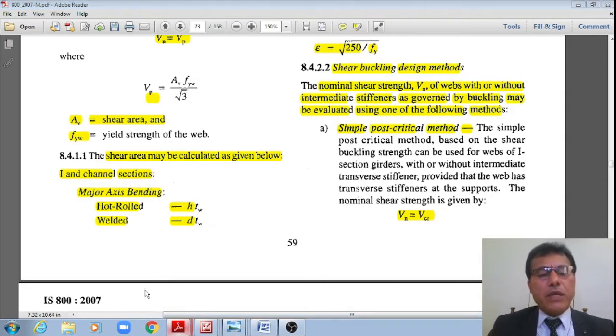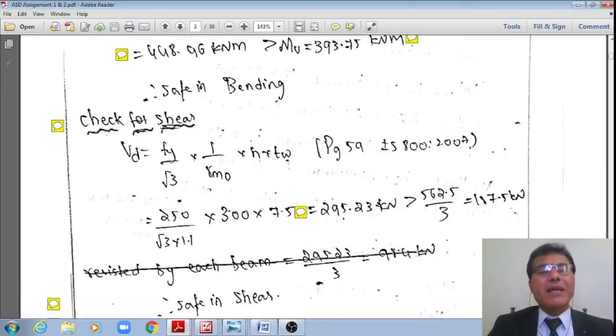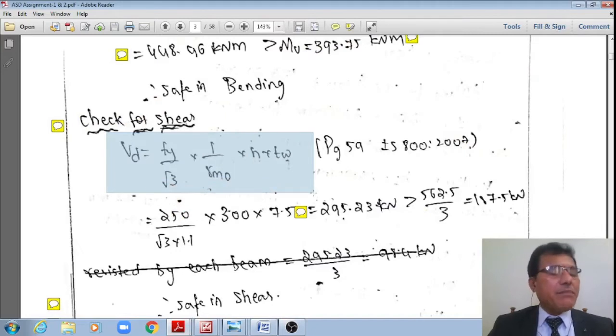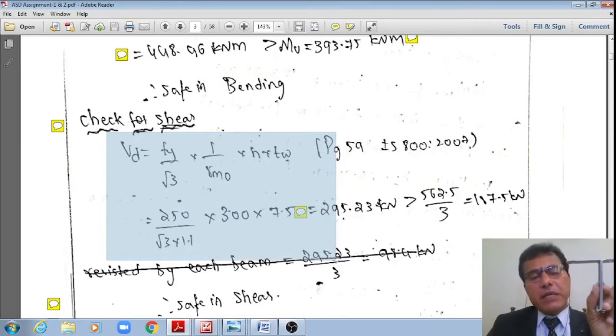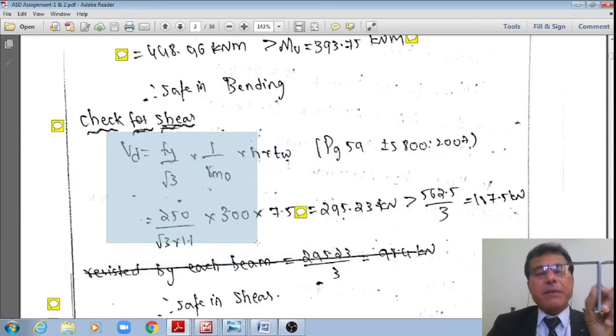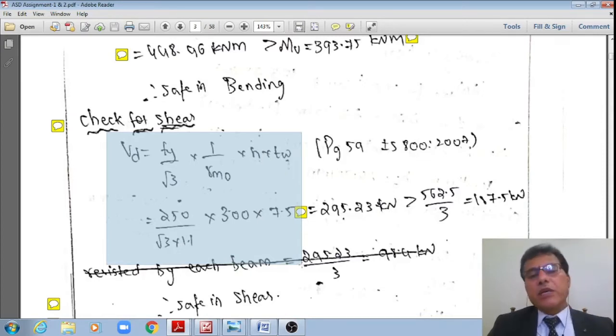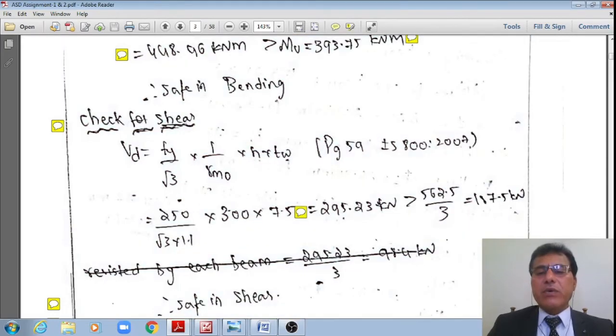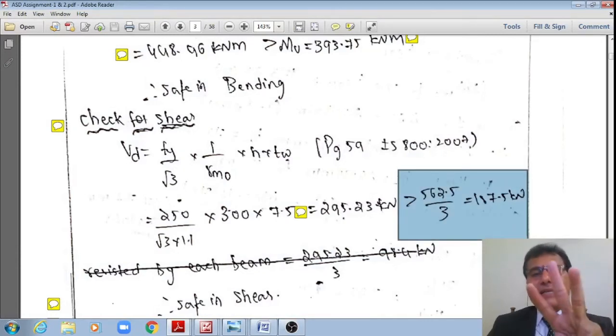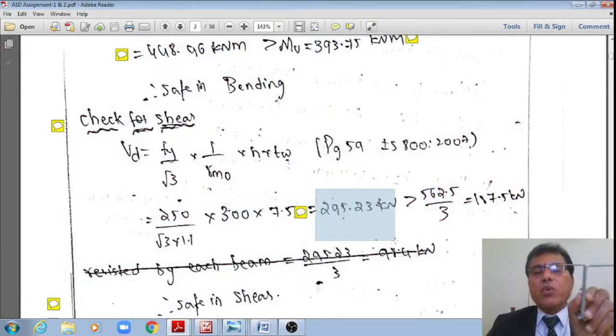Therefore, substituting all these, now I'll get the design shear capacity of this I beam section, Vd, is equal to, right, Fy divided by root 3, 250 divided by root 3, multiplied by the partial safety factor 1.1 in the denominator. That multiplied by the depth of this section, which is equal to 300, multiplied by the thickness of the web, which is equal to 7.5. That will be 10 to the power 3. It now works out to say 295.23 kilonewton. However, it is subjected to a factored shear force of 562.5 resisted by the three beams, which is 187.5. Therefore, each of the beams can resist up to 295.23.